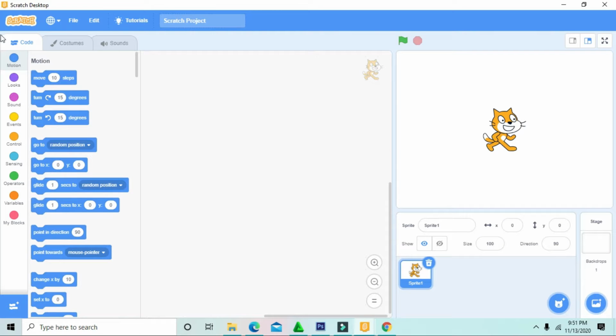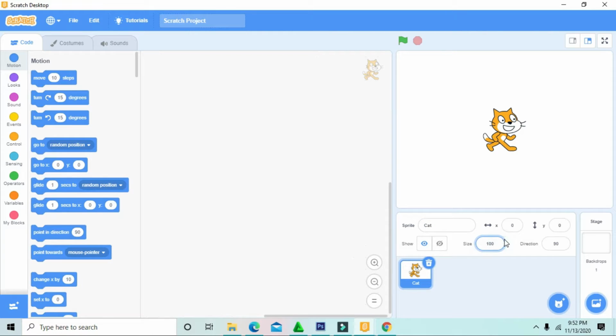Now I want to introduce this first. This is to show and this is to hide. This is the name, we can change the name to cat. Cat. This is for the size.